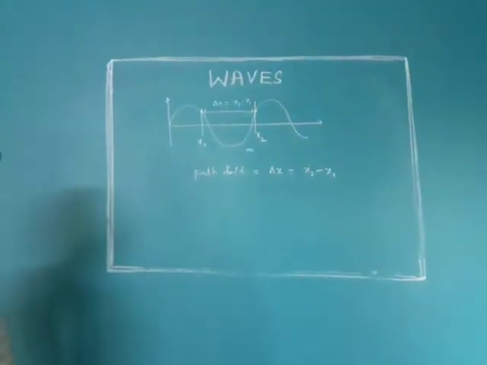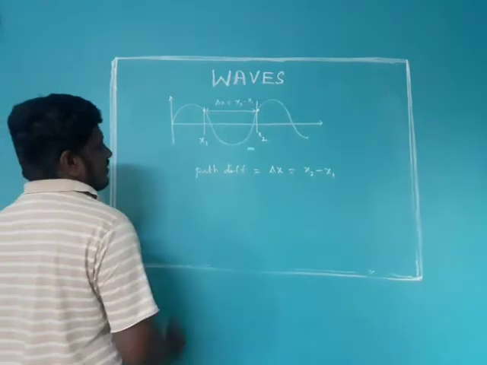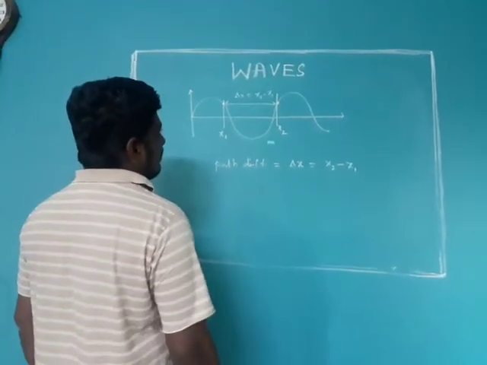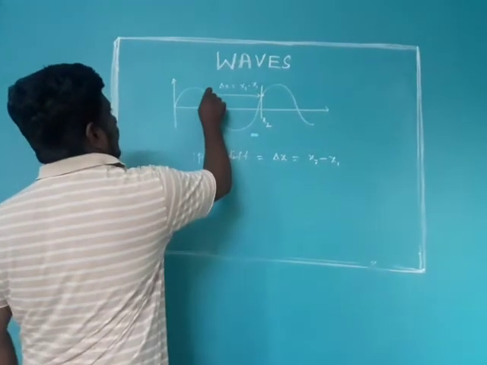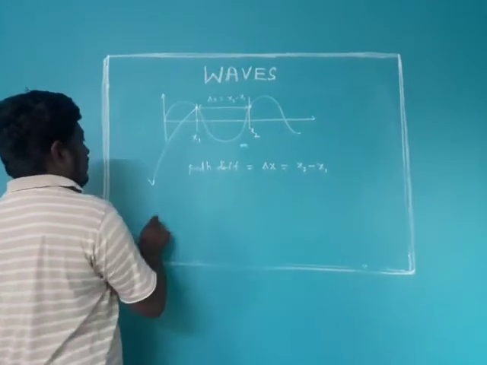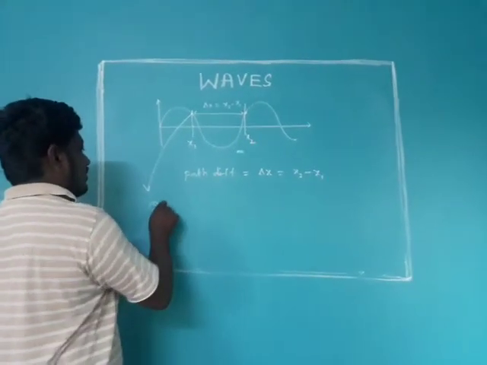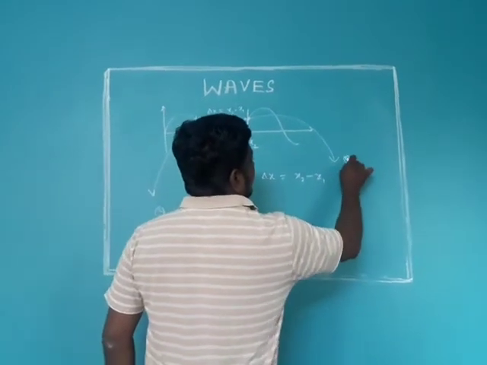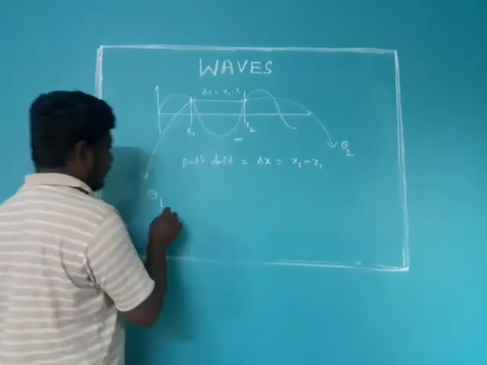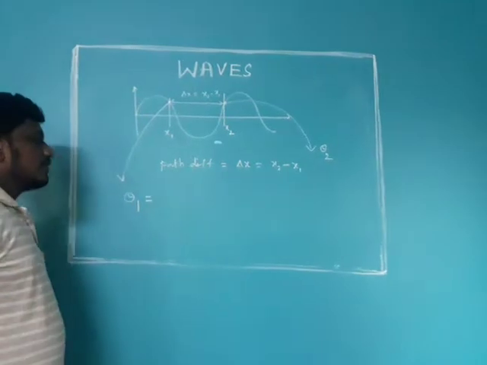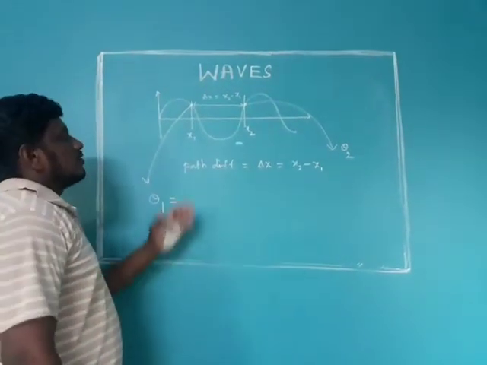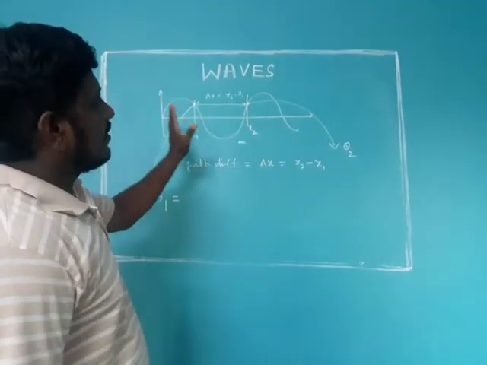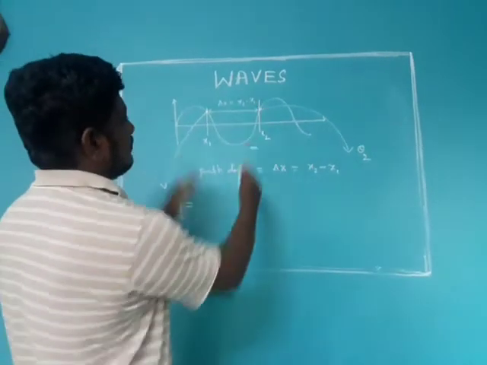And phase difference. For this particle, the phase is theta 1. For this particle, the phase is theta 2. These two particles we are observing on the wave at the same time.